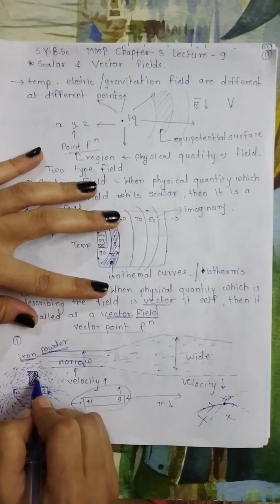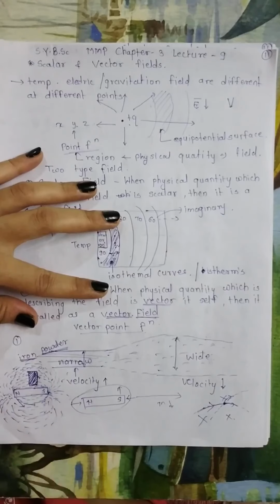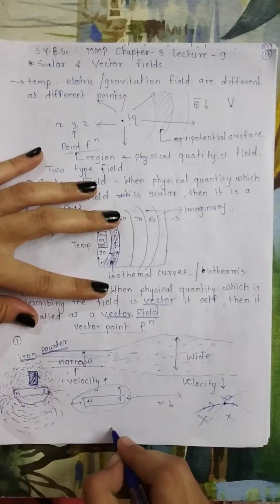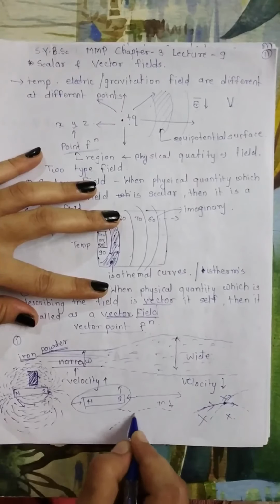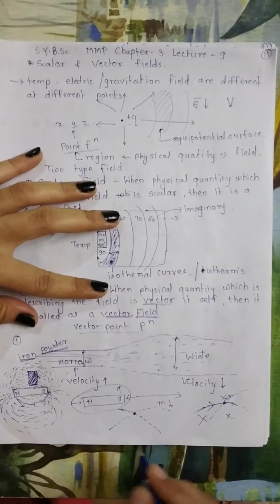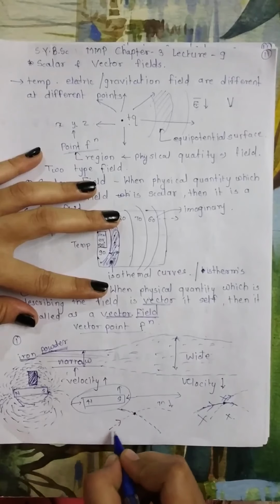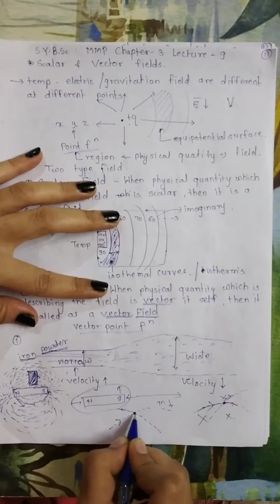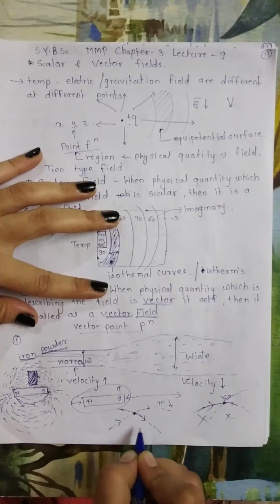One more important thing to note here is that lines will represent a vector field, and these lines cannot cross each other. Means if you have one field line in this way, then another field line should not be in this way. So there is no intersection of two field lines, because suppose I am going through this path, and I come over this point of intersection, then you will get confused whether you have to follow this direction or this direction.